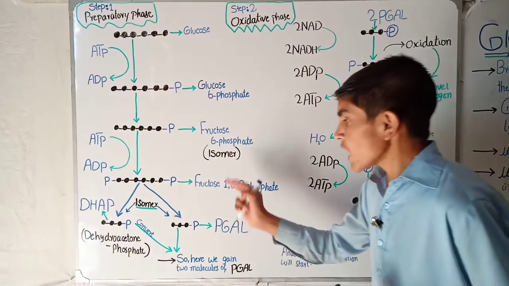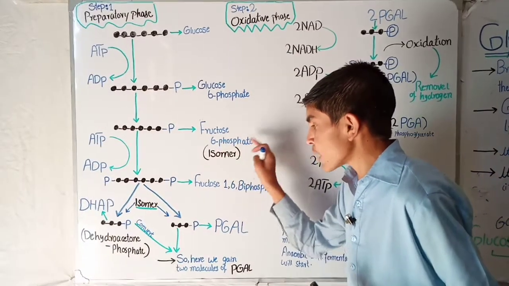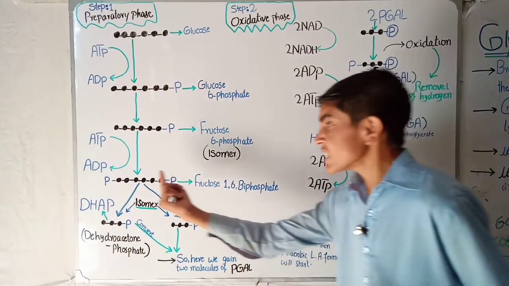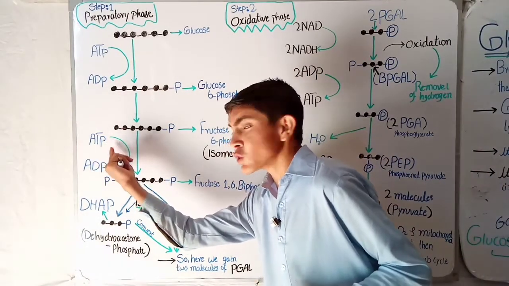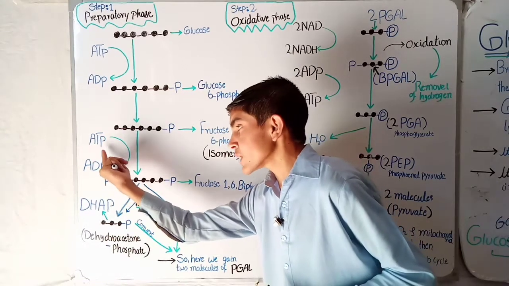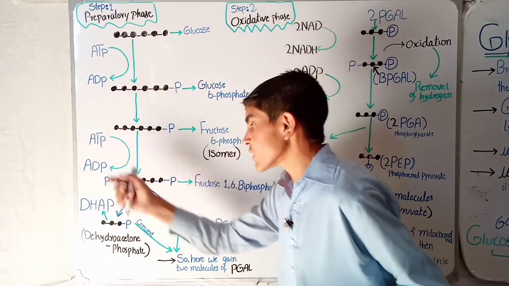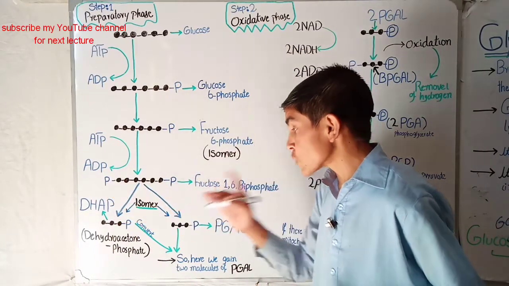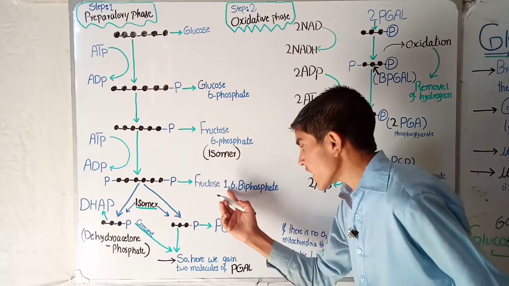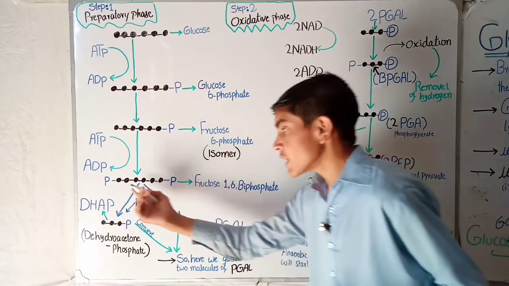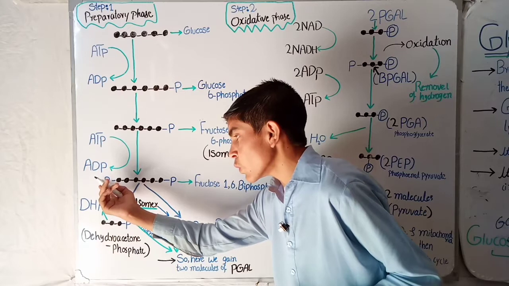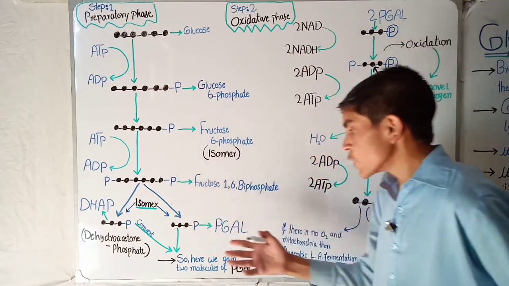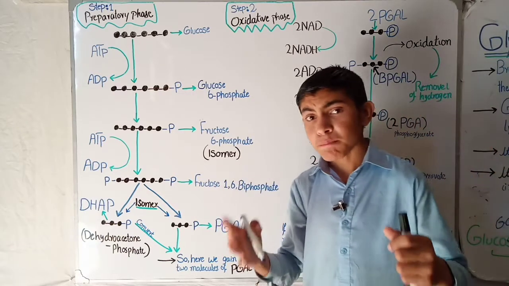Okay, then fructose 6 phosphate will be converted into fructose 1,6 biphosphate, meaning that here another ATP will be used as a source of energy for the enzyme and it will be converted into ADP. The phosphate will come and attach itself to the other end of the carbon. So here, the first carbon will have 1 phosphate and the 6th carbon will have another phosphate, so we have 1,6 biphosphate.